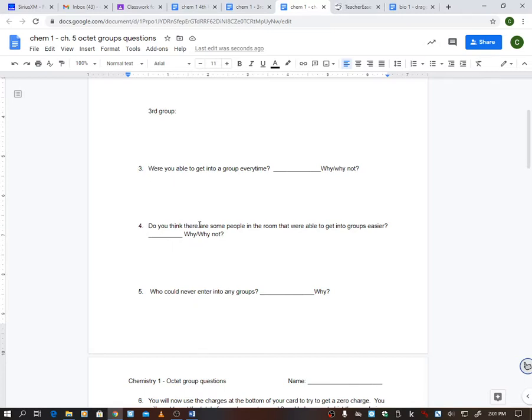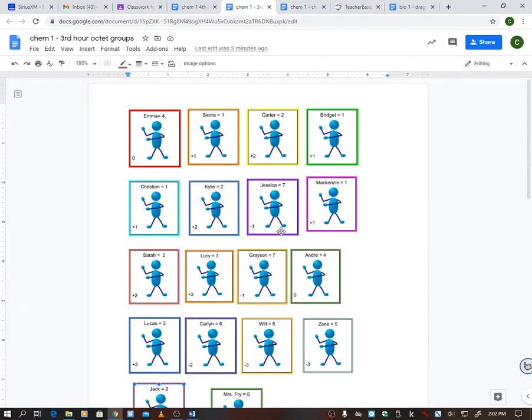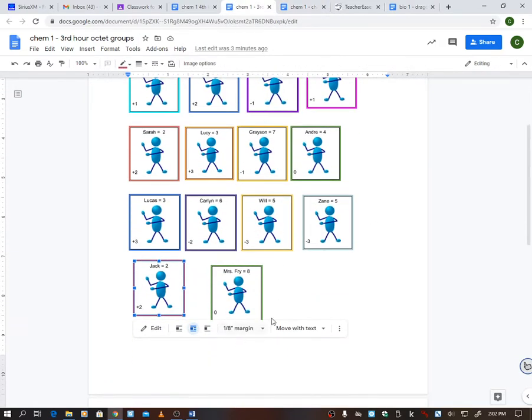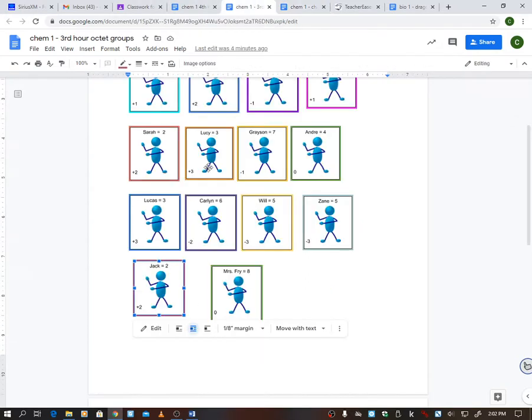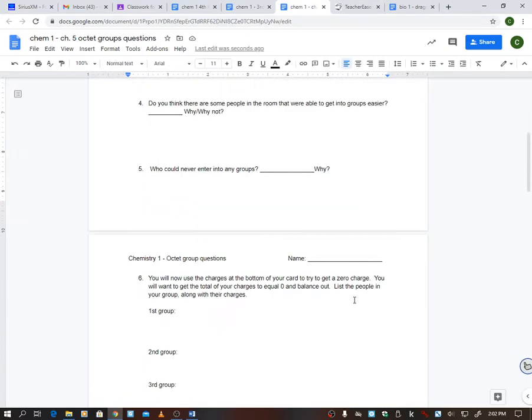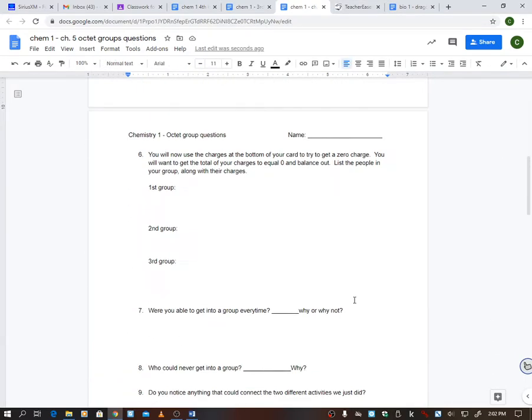Number 4, do you think there are some people in the room that were able to get into groups easier? Why or why not? Why do you think some people could maybe get into a group easier than others? I mean, look at me, for example. Could I get into a group? Number 5, who could never enter into any groups? Once again, I kind of gave that away. Look at me.